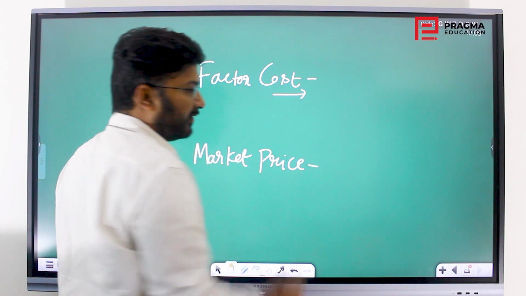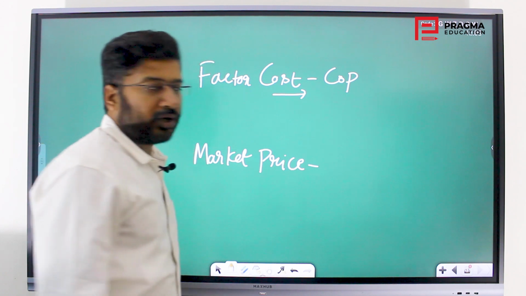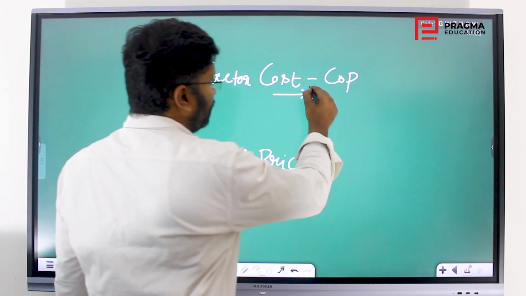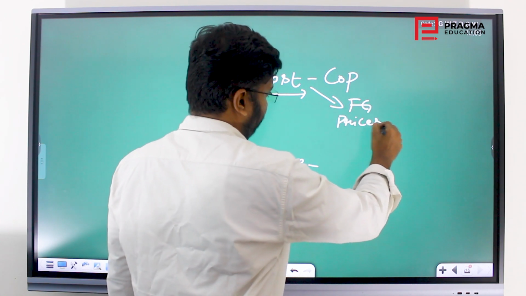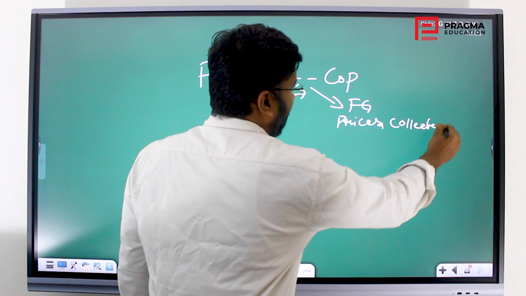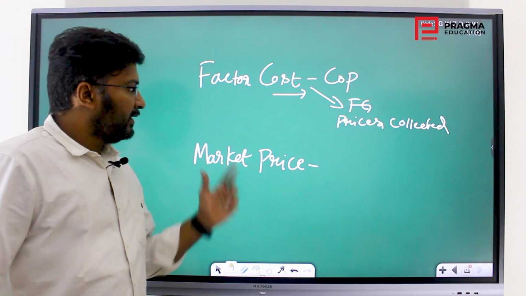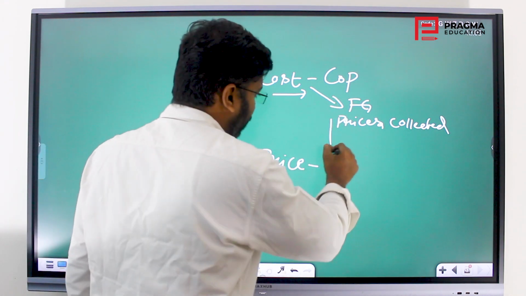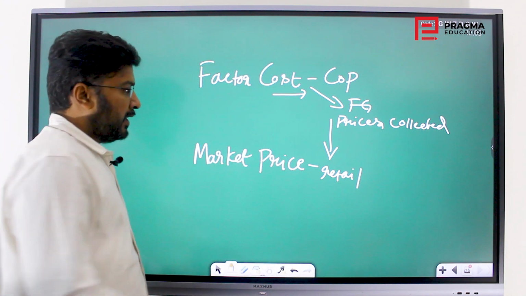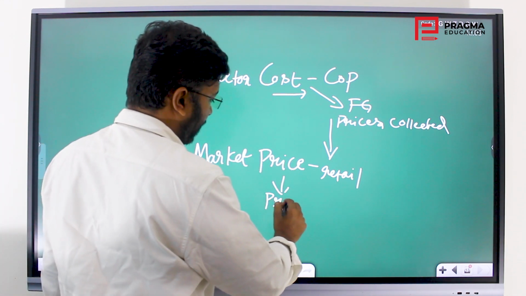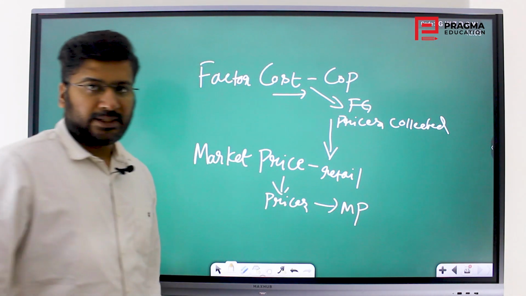Prices at factor cost means the prices that are the cost of production. How much cost it took for the firm to produce the product. When the product is leaving the factory gate, the prices are collected here. Those prices are called factor cost prices. Then these goods enter the market, then they come into the retail market, that is in the shops. In the shops, again these prices are captured. That is called market price.